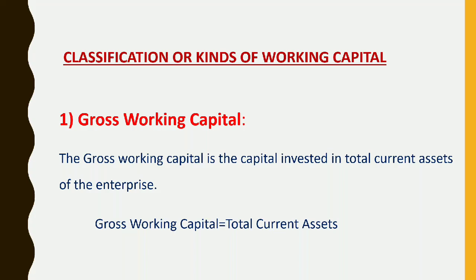Then comes the components of current assets. The components include cash in hand, cash at bank, debtors, bills receivables, prepaid expenses, stock or inventory, which includes raw materials, work in progress, stores and spares, finished goods.